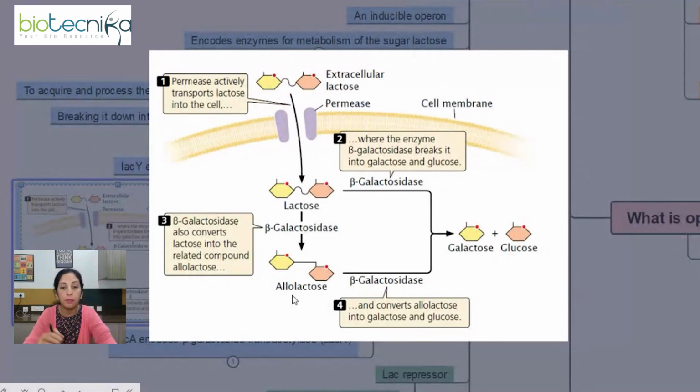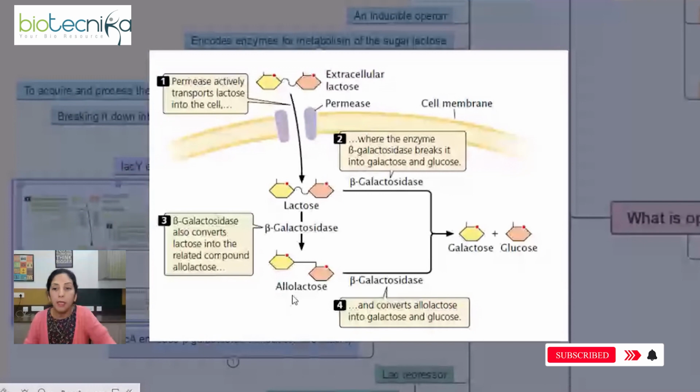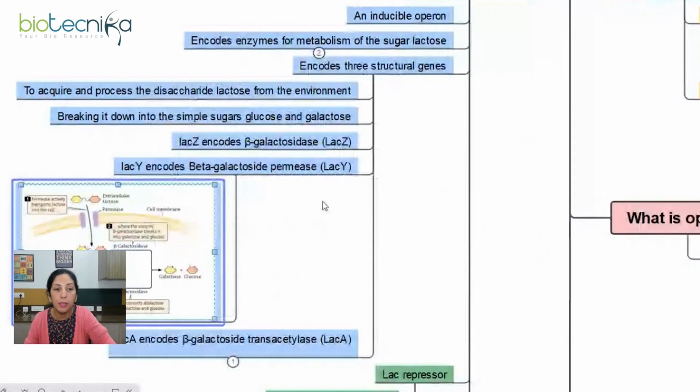So precisely this is allolactose and not lactose, which is the inducer of the Lac Operon, right? Now, what is the difference between allolactose and lactose? Lactose is made up of glucose and galactose. In allolactose, you will find that there is a beta 1,6 glycosidic linkage between glucose and galactose, whereas in lactose you will find this is beta 1,4. So that is the difference between these two.